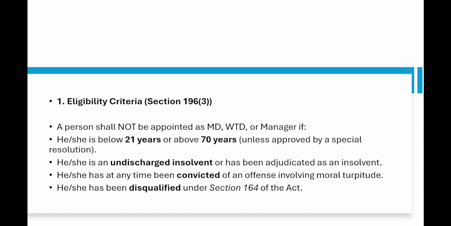Okay, and he or she is an undischarged insolvent or has been adjudicated as an insolvent, or he or she has at any time been convicted of an offense involving moral turpitude by any court or tribunal, or he or she has been disqualified under section 164 of the Act.